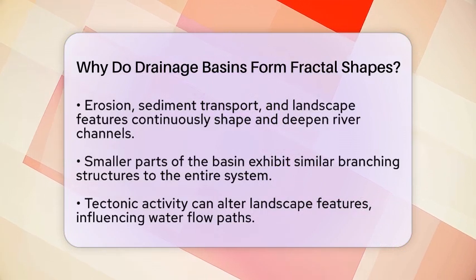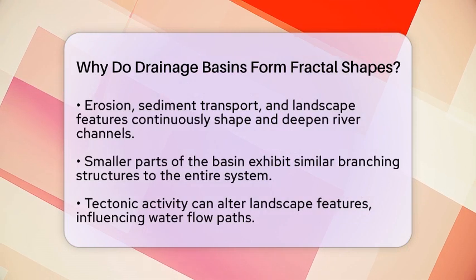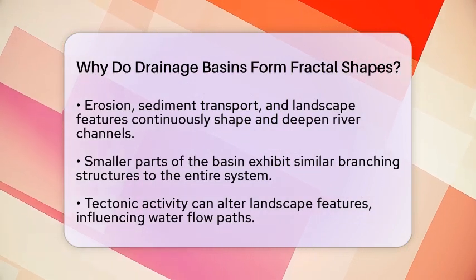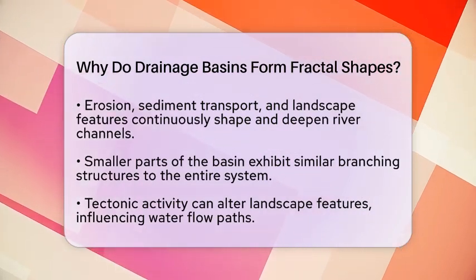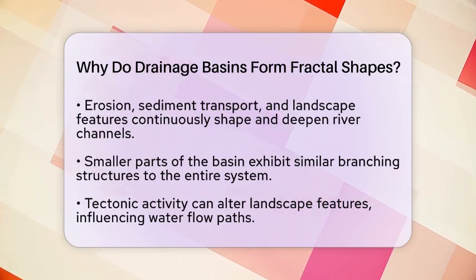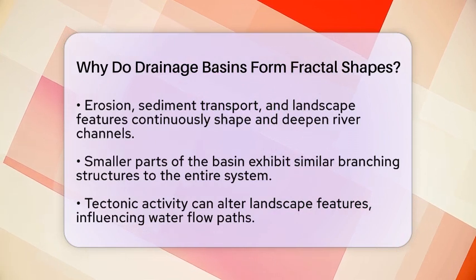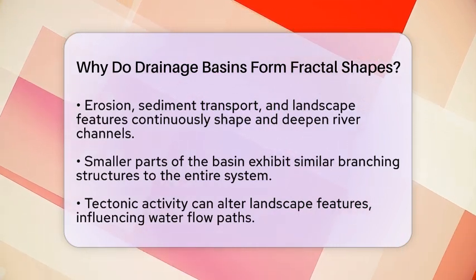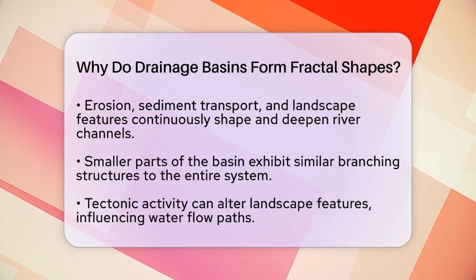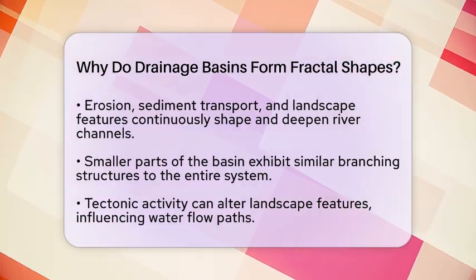Several factors contribute to the fractal shape of drainage basins. First, the natural processes of erosion and sediment transport constantly carve new channels and deepen existing ones. Second, the self-similarity occurs because smaller parts of the basin have similar branching structures to the whole system. Third, the terrain's features, like hills and valleys, influence how water flows and where tributaries form.